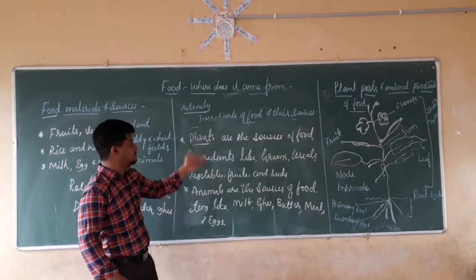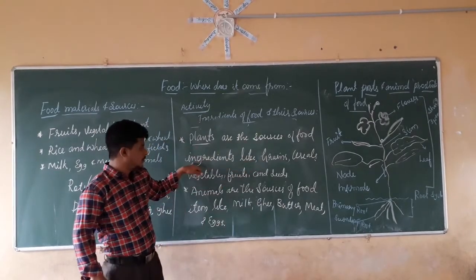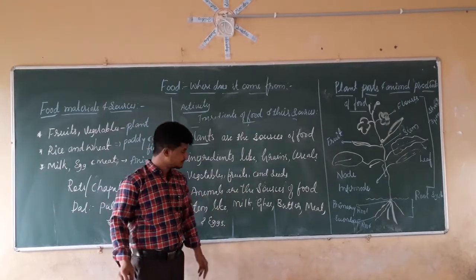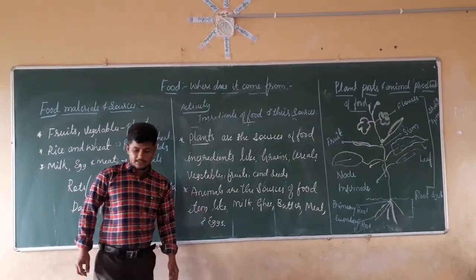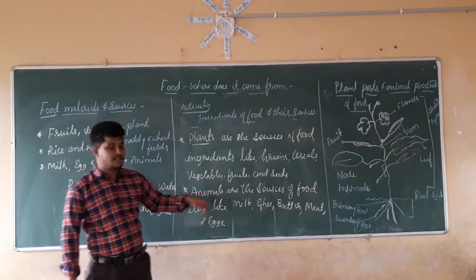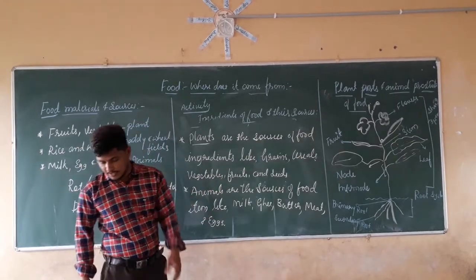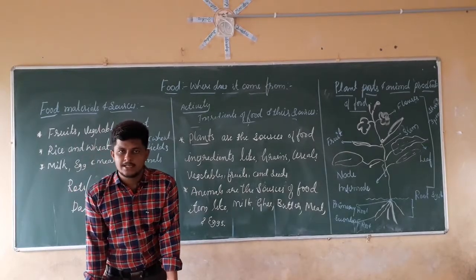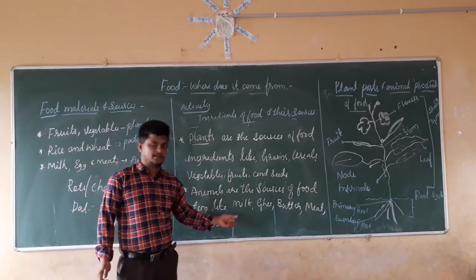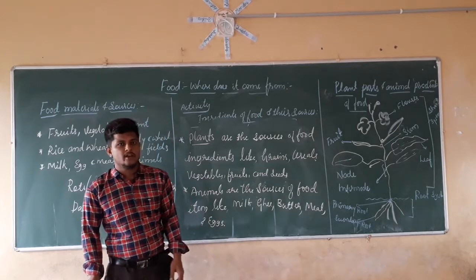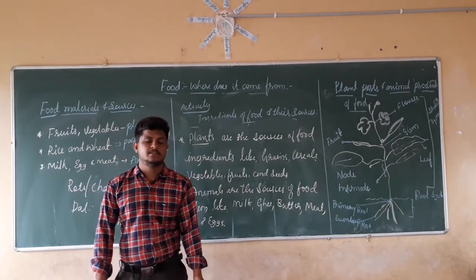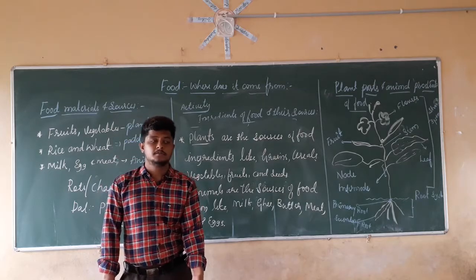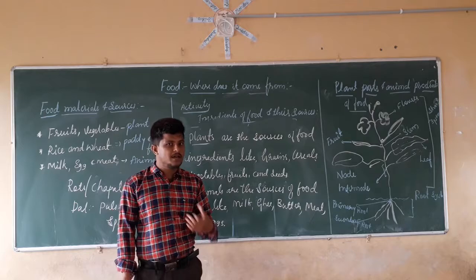In the same manner, plants are the sources of what? Grains, cereals, vegetables, fruits and seeds. These are the different food items and their sources. We have to make a list again. These are the main food sources of the food items. We have to make a list of the different food items, their ingredients and where they are going to come from.